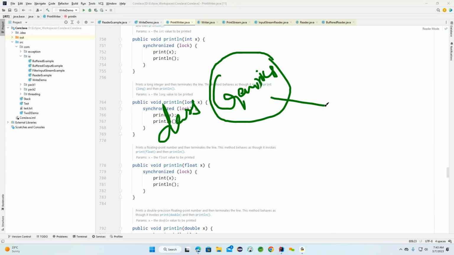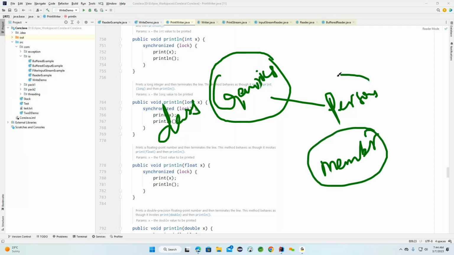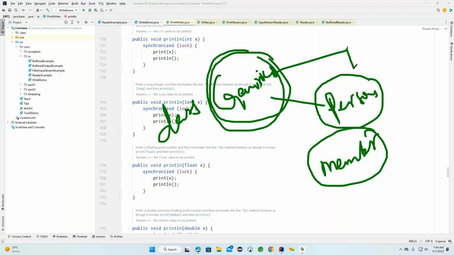If you observe carefully, I have a person object and another member object. It is the same class, but it allows two different types of objects to be created. The first one is person, the second one is member.